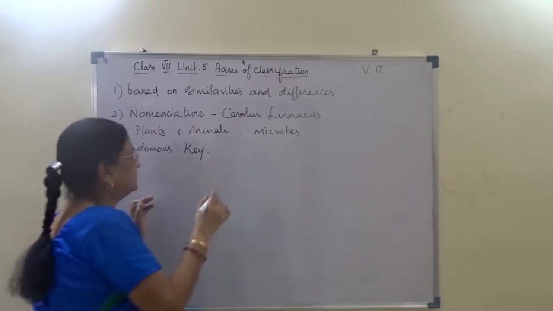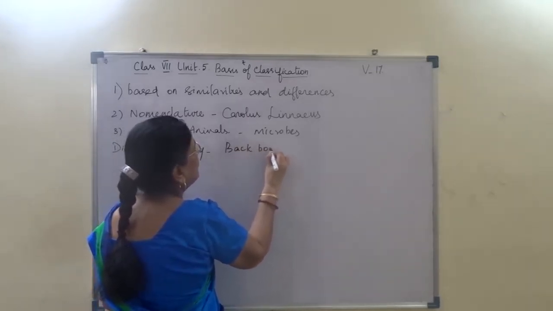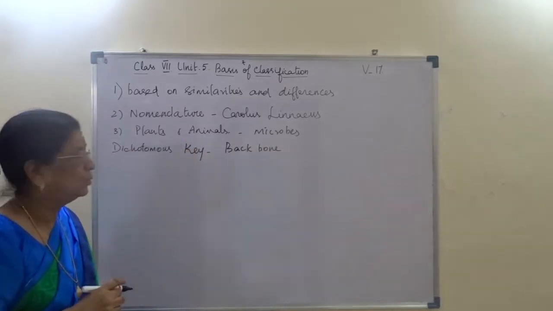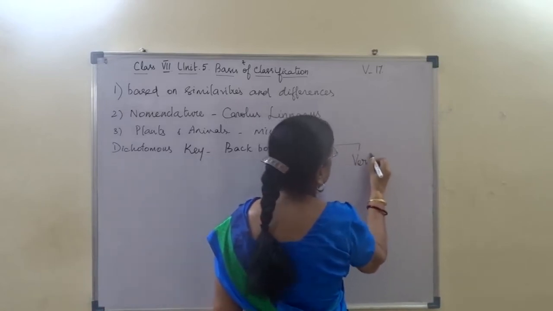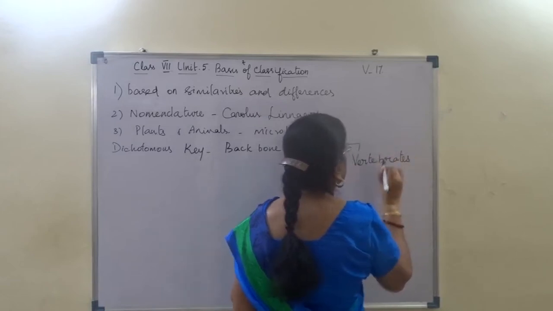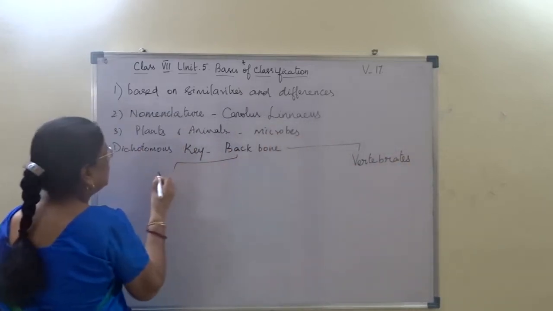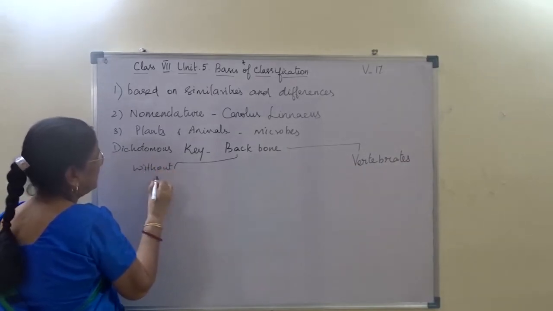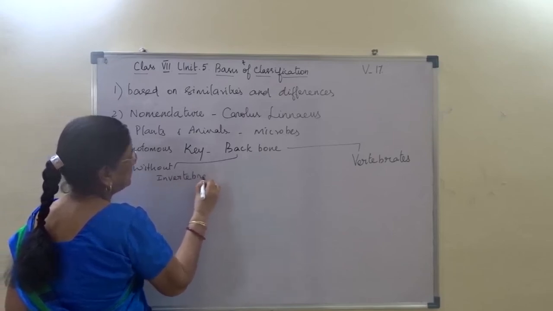Right? Now here Linnaeus has taken the key character as backbone. Animals with the backbone, they are classified under vertebrates, and without backbone, animals without backbone, they are classified under invertebrates.